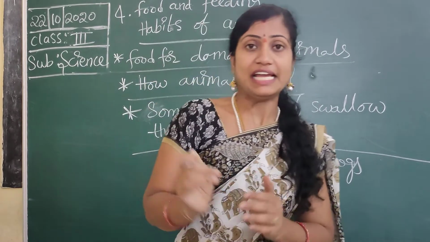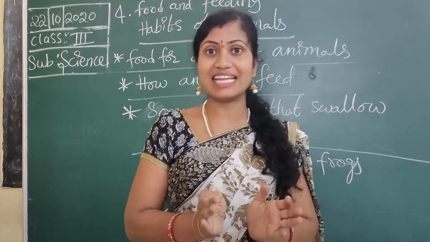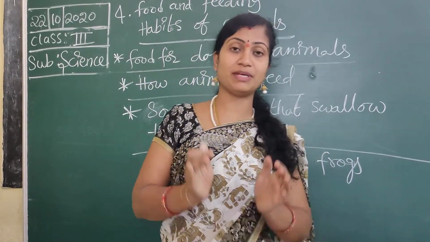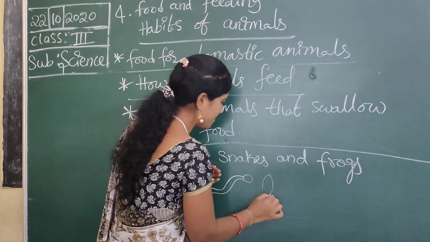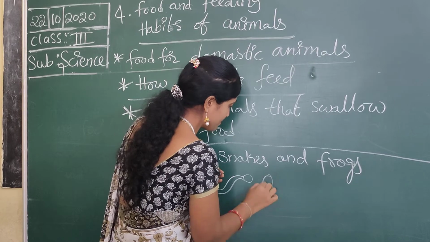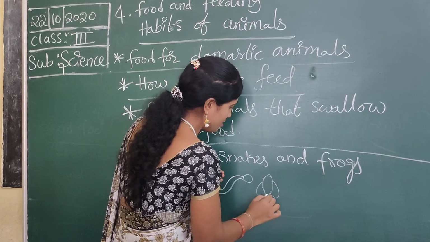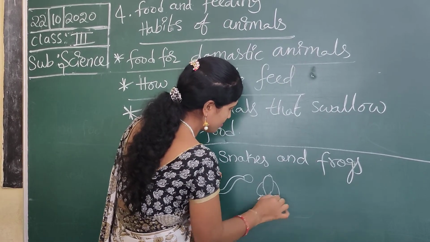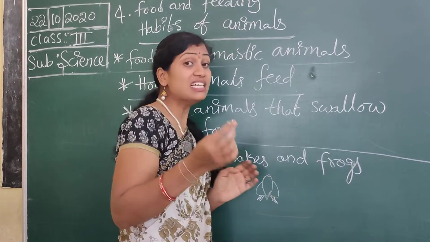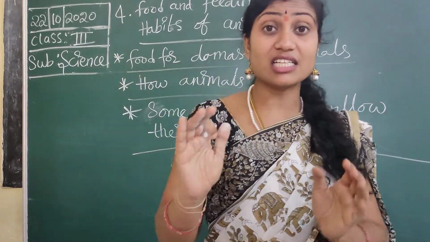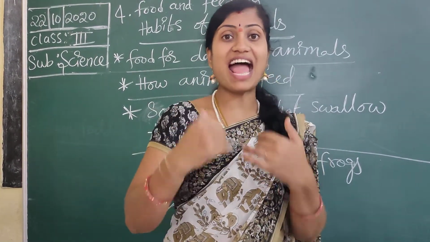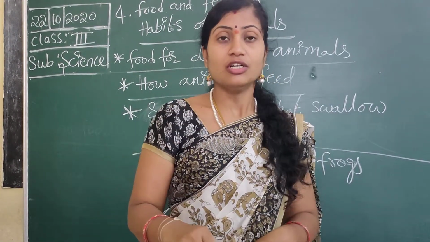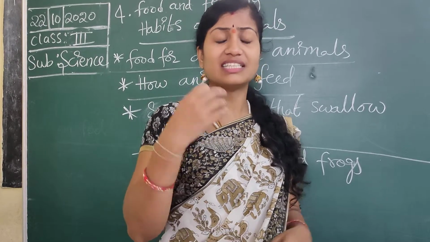Regarding the frog, in our textbook pictures are clearly given, you have to observe this picture. The snake swallows the total frog, the whole food.